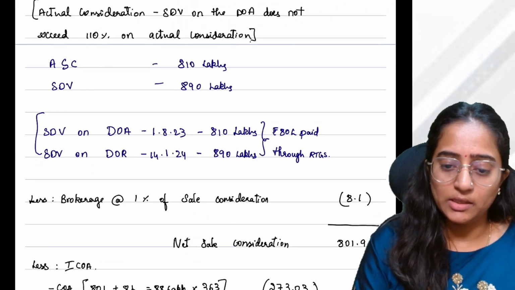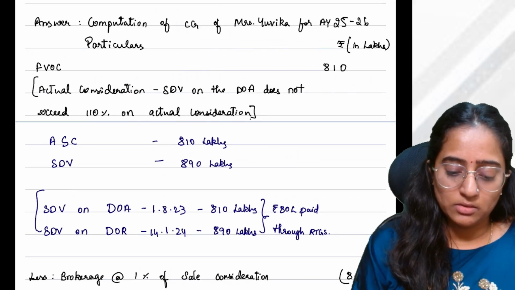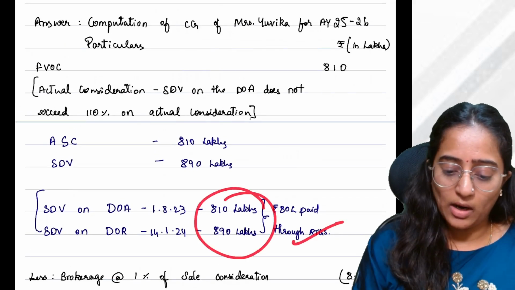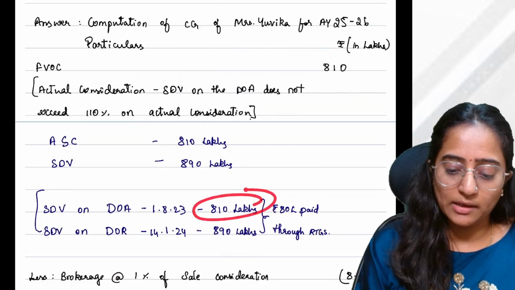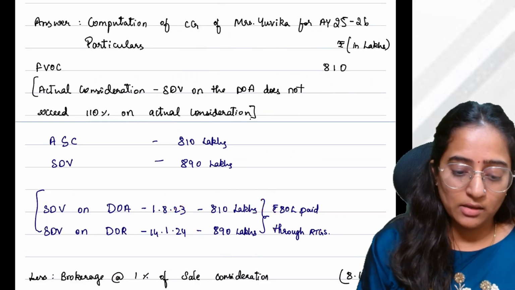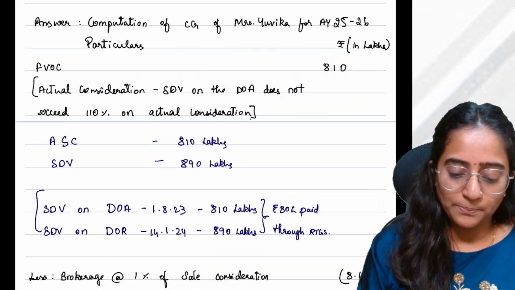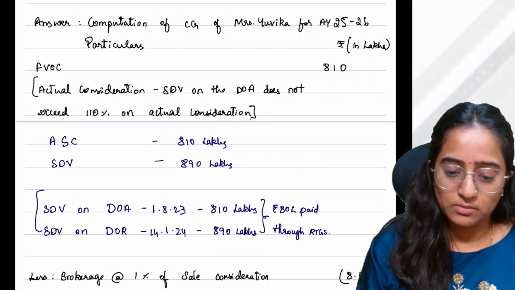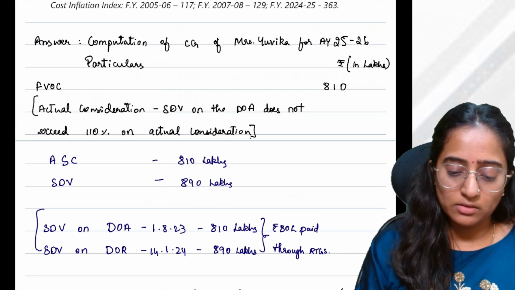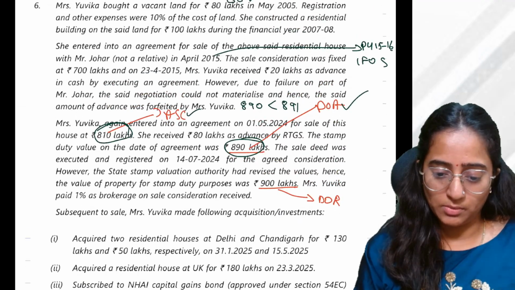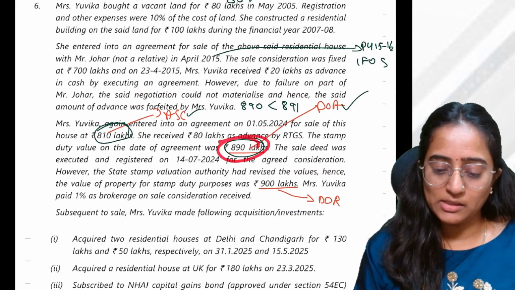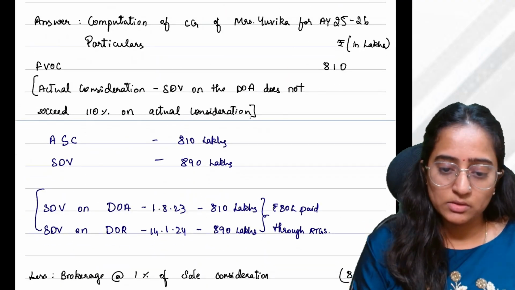Everyone, see it. These two you have paid through RTGS, so you would consider 810. Sorry, you would consider 800 and, just a minute. Yes, you would consider 890 here.